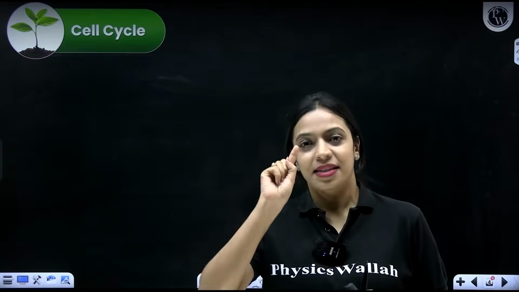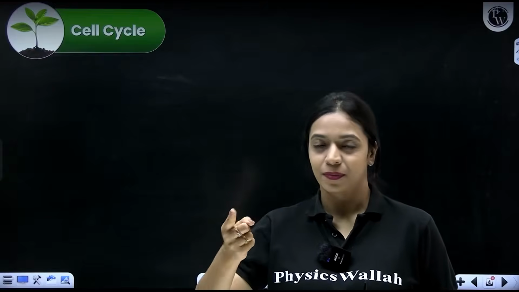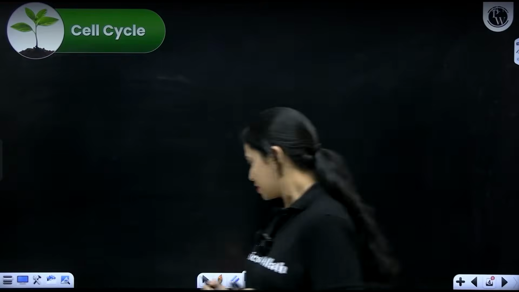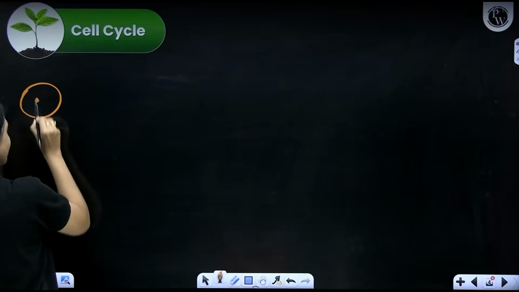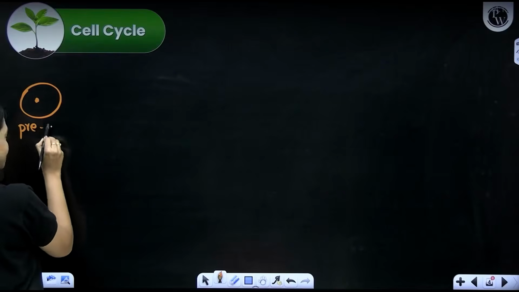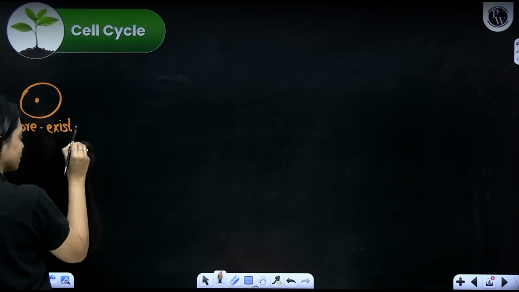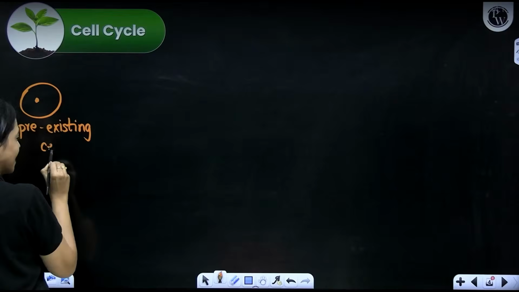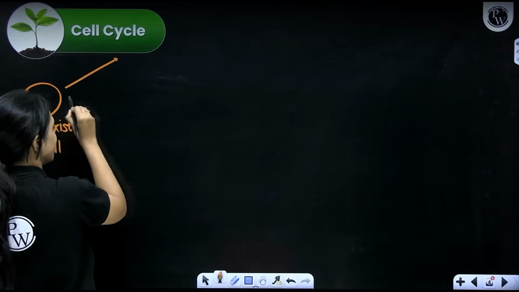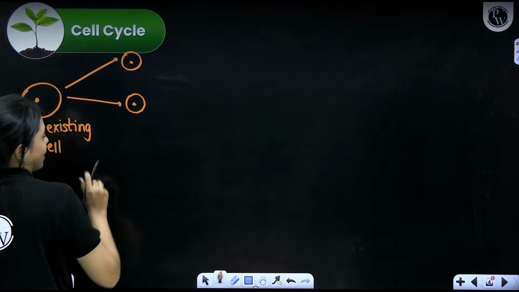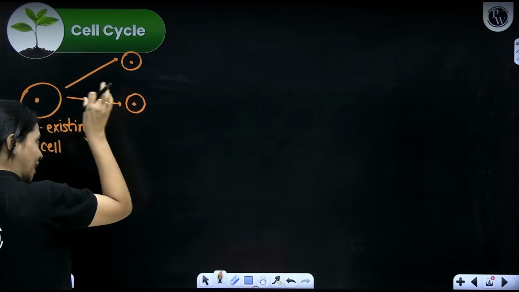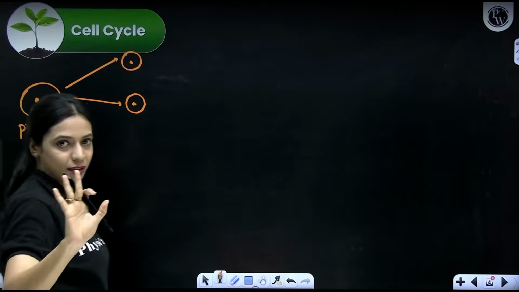When does the cell's life begin? A cell's life begins when it is newly formed. Let's say there is one big cell. This is a pre-existing cell. This cell divided to give rise to two baby cells. The life of this cell began the moment it was formed.